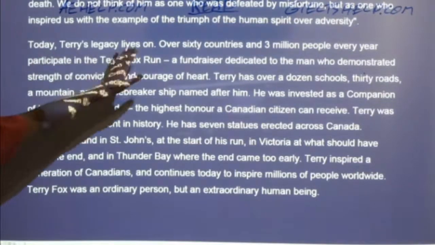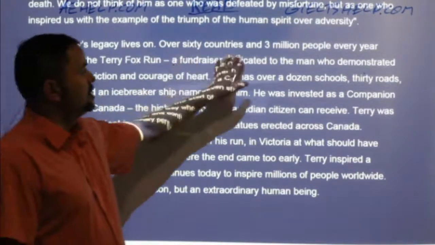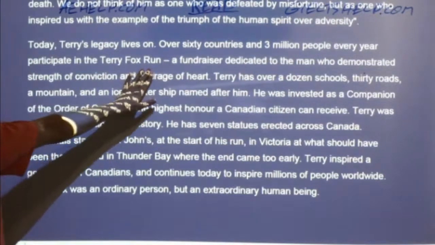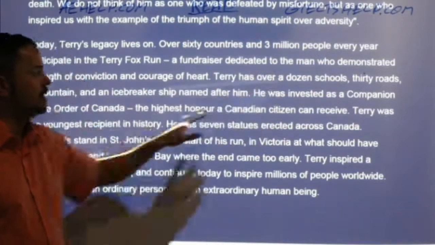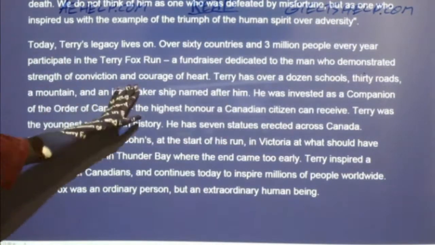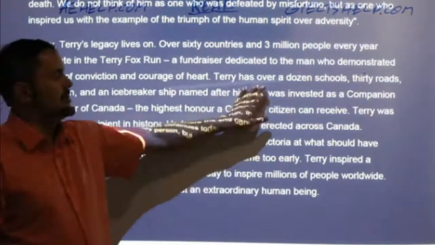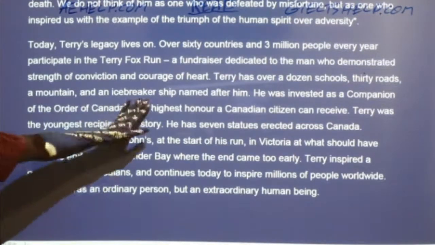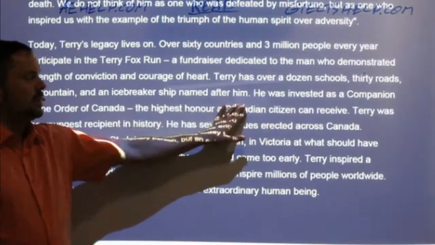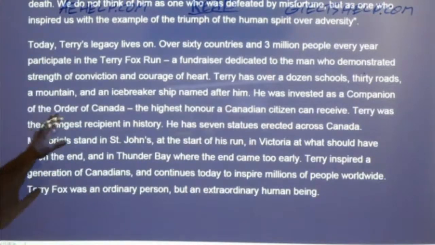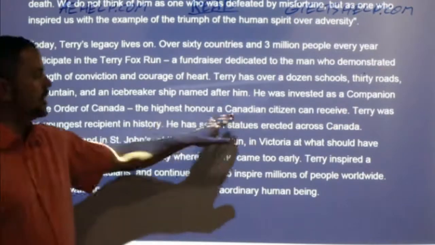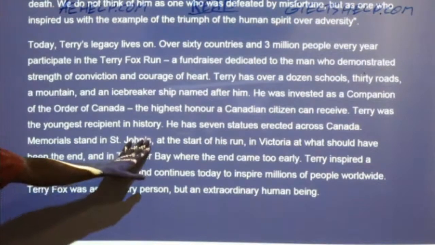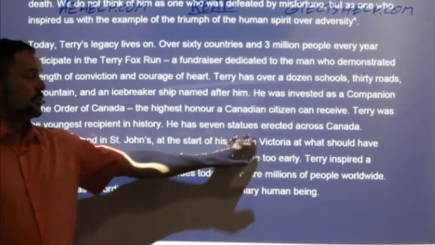Today, Terry's legacy lives on. Over 60 countries and 3 million people every year participate in the Terry Fox Run, a fundraiser dedicated to the man who demonstrated strength and conviction and courage of heart. Terry has over a dozen schools, 30 roads, a mountain, and an icebreaker ship named after him. He was invested as a Companion of the Order of Canada, the highest honor a Canadian citizen can receive. Terry was the youngest recipient in history. He has 7 statues erected across Canada.